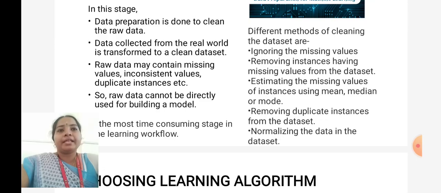Different methods of cleaning the data set are, first, ignoring the missing values. For example, if the values are missing, we can't use them for training a data model, so we can ignore them by removing instances having missing values from the data set. Second, estimating the values of instances using mean, median, and mode. By using the formulas for mean, median, and mode, we can estimate the missing values, because the previous data is also there, and the data which comes after the missing value is also there. By using that, we can find out the missing value using the mean, median, and mode formulas.